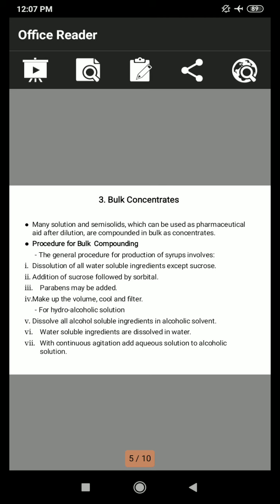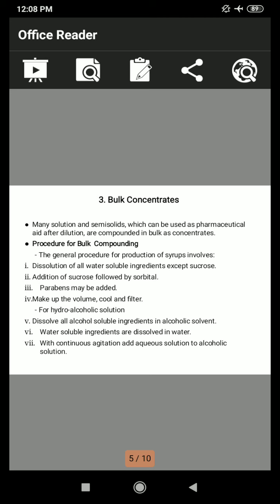In bulk concentrates, the many solutions and semi-solids which can be used as pharmaceutical aids after dilution are compounded in bulk as concentrates.